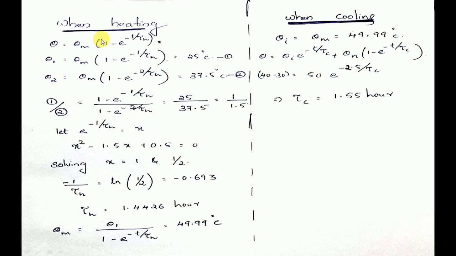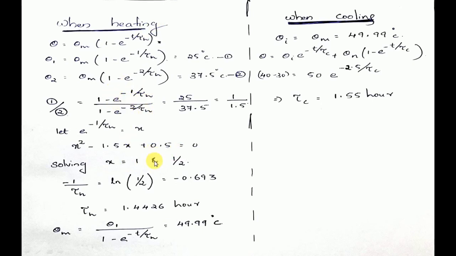So let's see. This is the standard relation because it's very clearly given that the machine is having a cold start. So after 1 hour, the temperature rise is 25 degrees Celsius. So t is equal to 1, and after 2 hours, the temperature rise is 37.5 degrees Celsius. Then we will be dividing this relation. Thereafter, for e raised to minus 1 by tau h, we will be substituting it as x. And then solving this relation, we will be getting a quadratic equation in x. Further solving this quadratic equation, we will be getting two values for x, that is 1 and half. x is actually e raised to minus 1 by tau h.